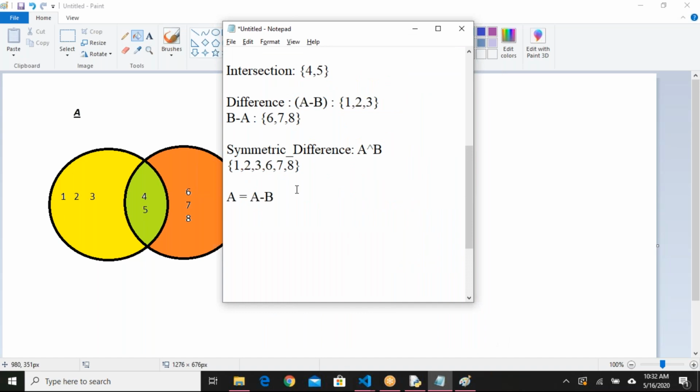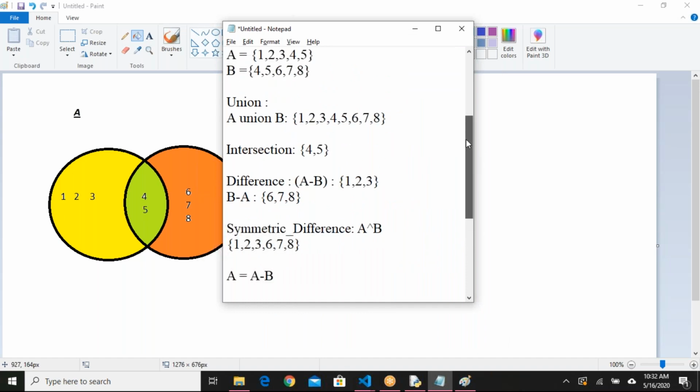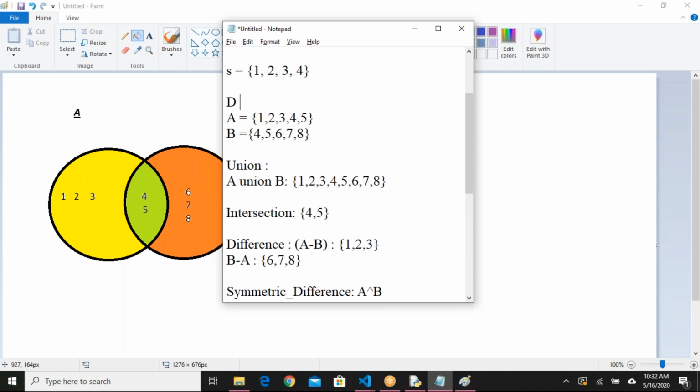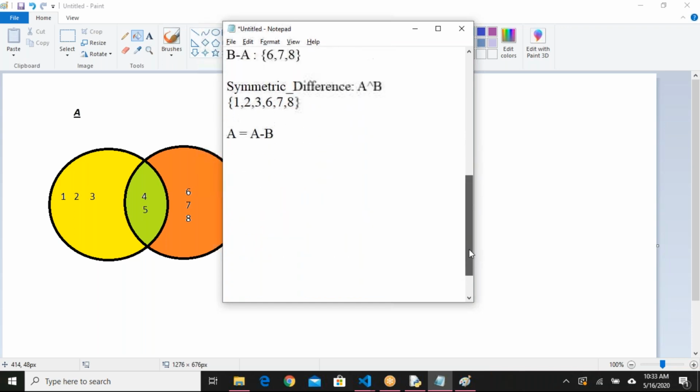Coming to your question, if I have A equals 1, 2, 3, 4, 5 and D equals 1 and 2, what is the relationship between A and D? You can say D is a subset of A. Subset and superset concepts will be there based on the elements we have in the sets. But you cannot keep the entire set inside another set. That is not accepted.